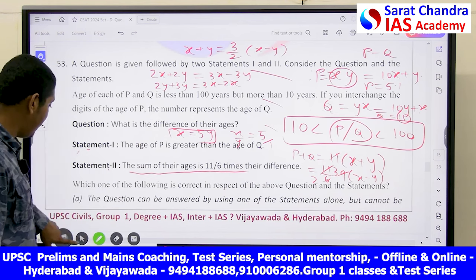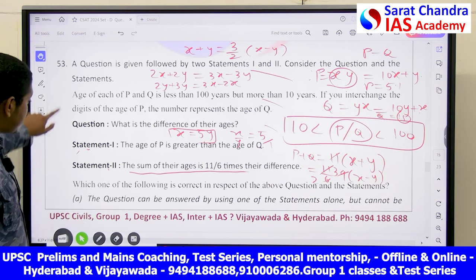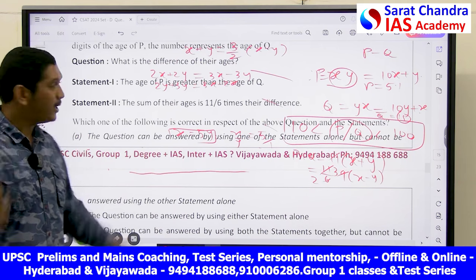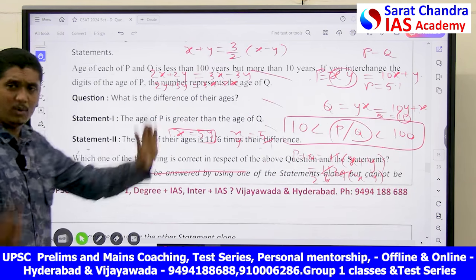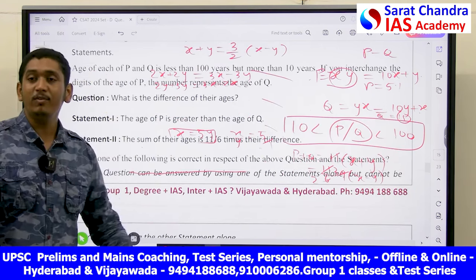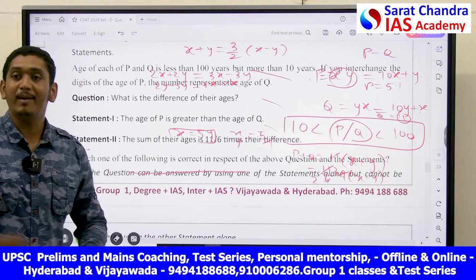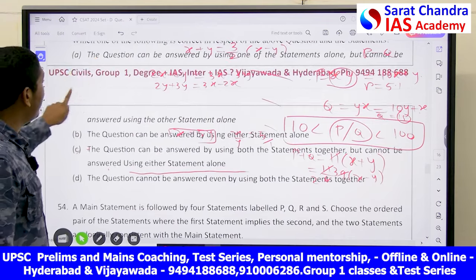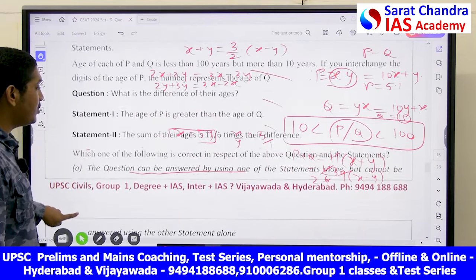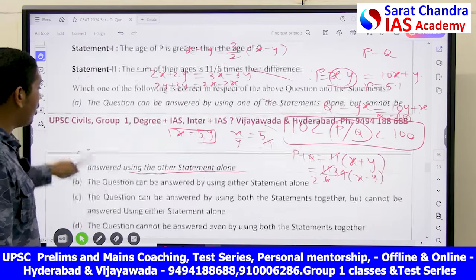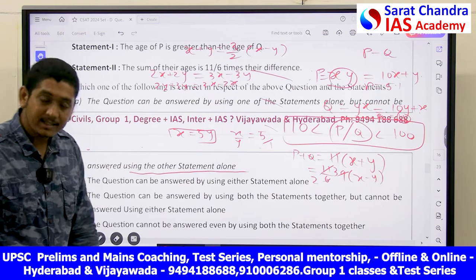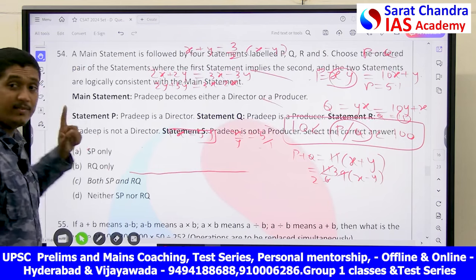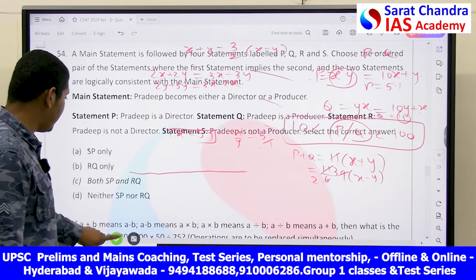So your answer will be, the question can be solved by using one statement alone, but not by using the other statement. With statement 1 I am not able to find. With only statement 2 I am able to find the answer. So the answer for you is option A. The question can be answered by using one statement alone, but cannot be answered by using the other statement. So what is the age? 51 and 15 will be your ages.